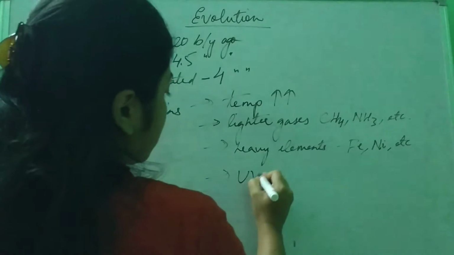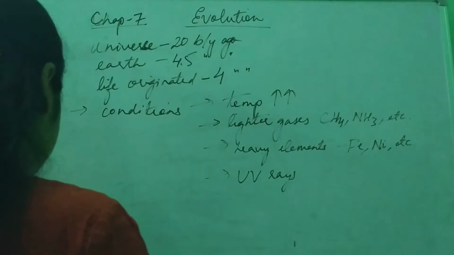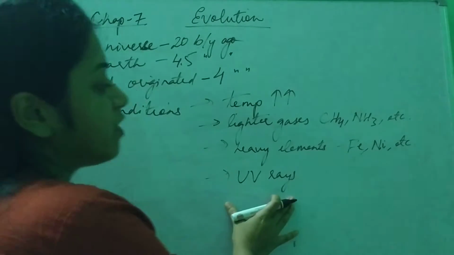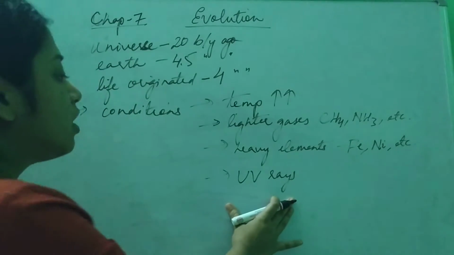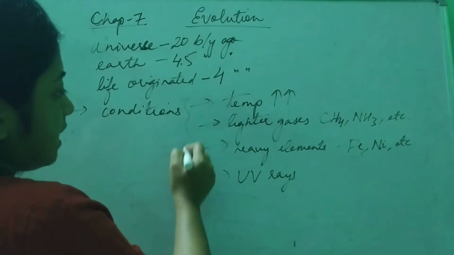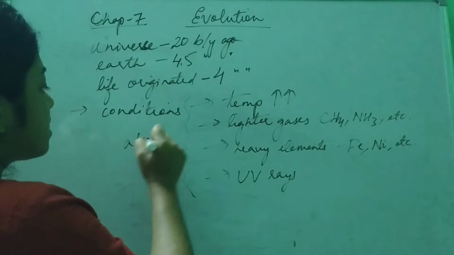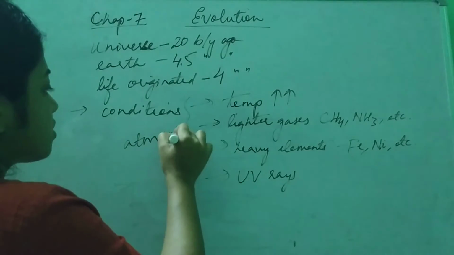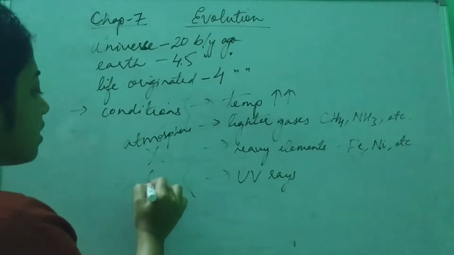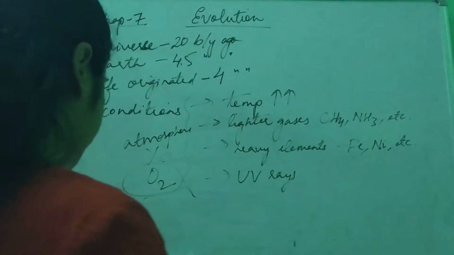Then there were UV rays. These UV rays favored photochemical reactions. Most importantly, when these conditions existed, the atmosphere was deprived of oxygen. So the atmosphere did not contain oxygen. So the atmosphere was reducing.